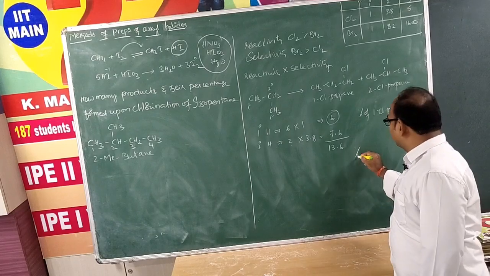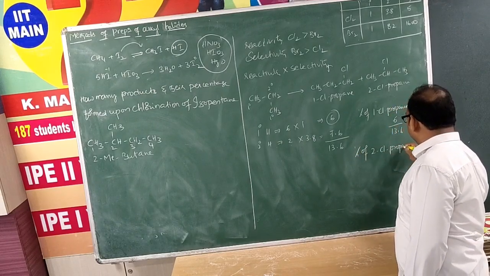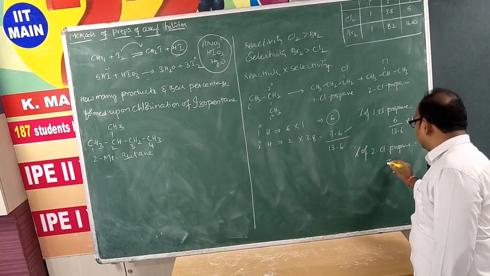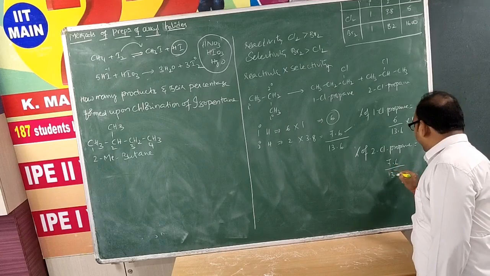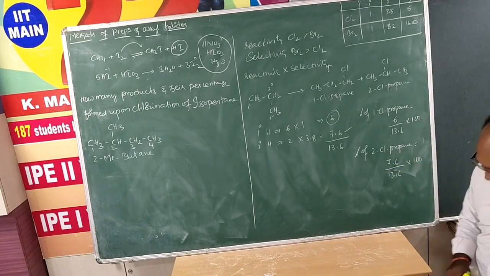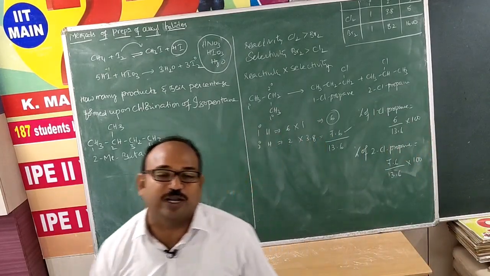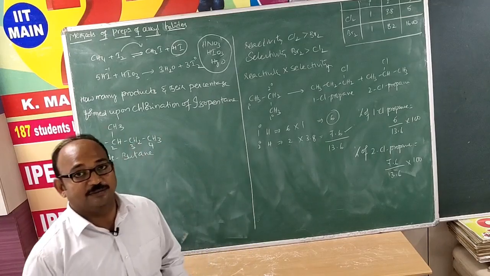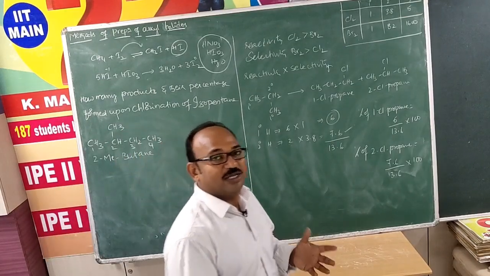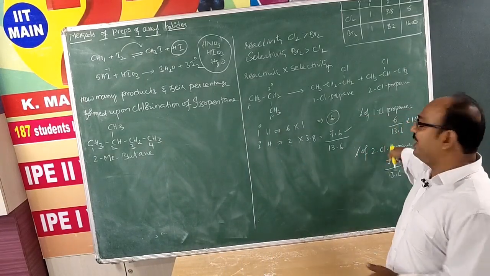And the percentage of 2-chloropropane, with respect to secondary hydrogen, is 7.6 by 13.6 into 100. This calculation is not a big task. It is simply like what percentage of marks you get in an examination: if you got 40 marks and the exam was conducted for 80 marks, then 40 by 80 into 100.